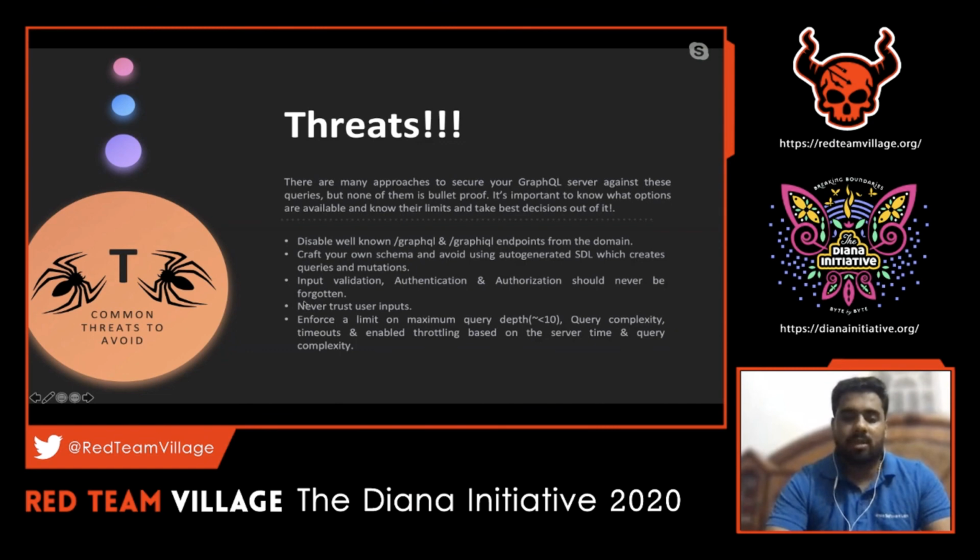That's a thumb rule. Never trust user input. This is again applicable for GraphQL as well. And the one important thing with respect to resource exhaustion is enforcing a limit on maximum query depth. This is pretty important, because maximum query depth, query complexity, and timeouts have to be handled in a proper way so that DoS-related attacks don't happen in our environment. These are some of the fix recommendations I could think of in a real-time case.